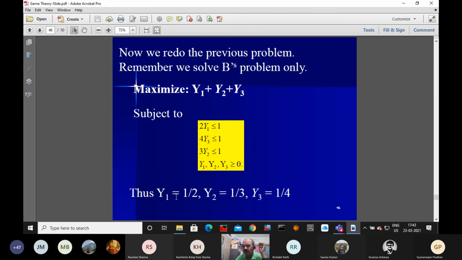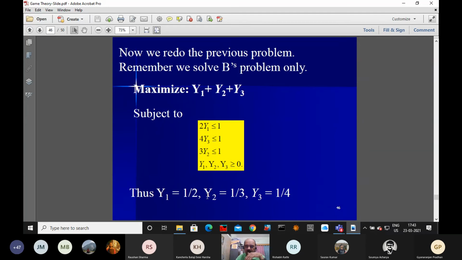These three variables we have got. See, their sum is not equal to 1. Now, with respect to this sum, we'll find the new. Now you add half, 1 by 3, plus 1 by 4. So if you add, how much are you finding? Tell me, what is the sum?